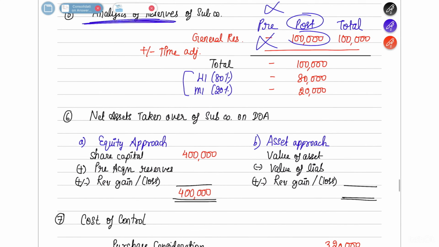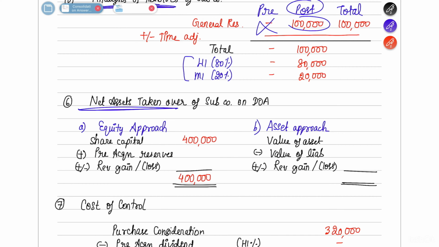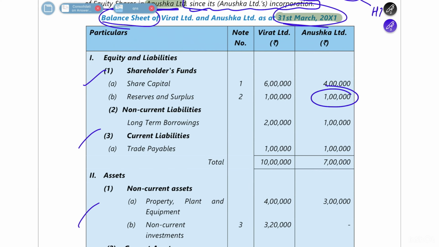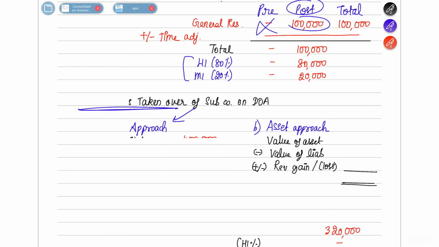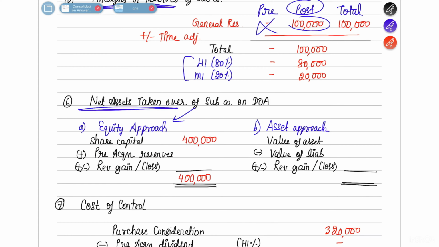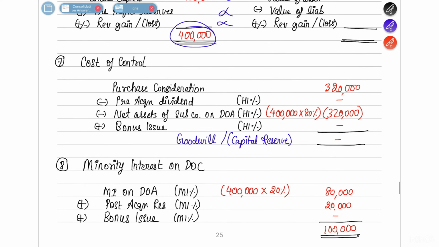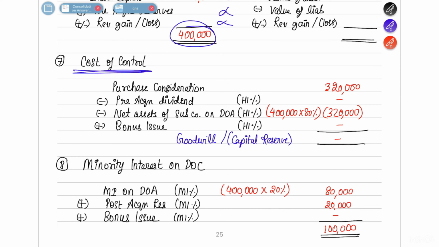Next is net assets taken over. Under the equity approach, you find out the share capital of Anushka Limited. As you can see in the question, it is 4 lakh rupees. There is no pre-acquisition reserve and no revaluation gain or loss. So 4 lakh will be the net assets taken over. So how much will be the cost of control on the date of acquisition?